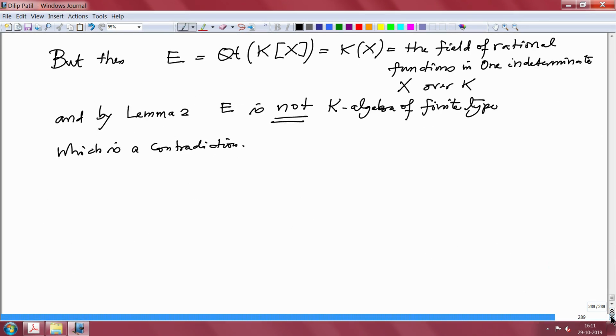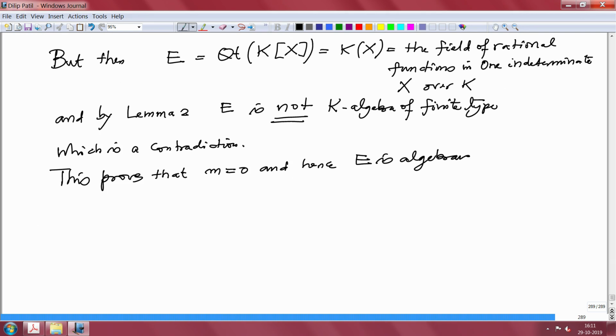Therefore, this proves that m must be 0, and hence E is algebraic over K. In fact, E is a finite dimensional K vector space.